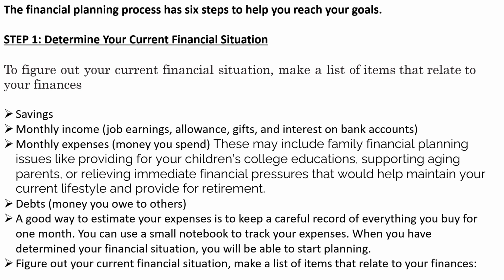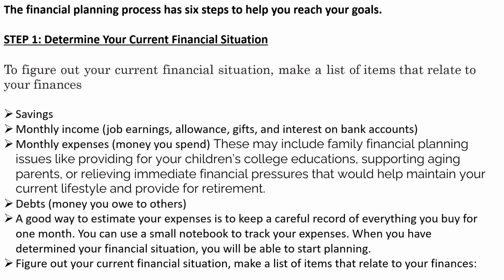Then a good way to estimate your expenses is to keep a careful record of everything you buy for one month. If you want to find out your current financial position, what money you earn and where exactly it goes, you have to estimate it by keeping a proper record of everything you buy in the one month. You can use a small notebook to track your expenses. When you have determined your financial situation, you will be able to start planning.